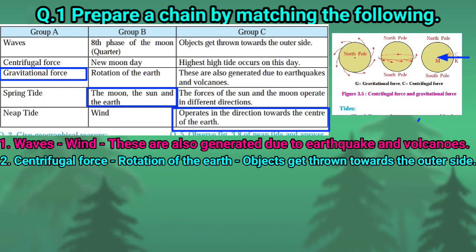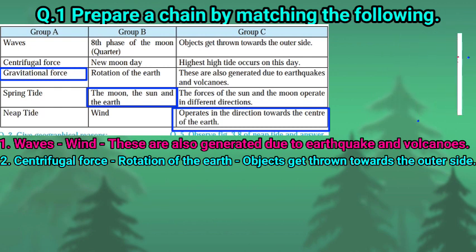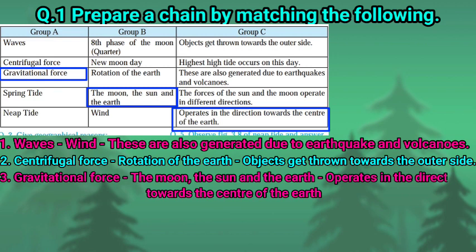These gravitational powers operate in the direction towards the center. So here we make a chain with gravitational force, the moon, the sun, and the earth, and the last point, operation in direction towards the center of the earth.